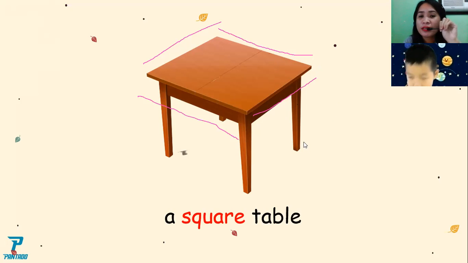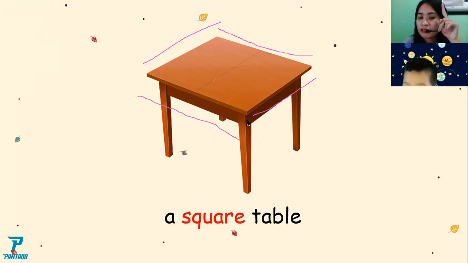Again, how many sides does a square have? How many? 4 sides. Do they have the same sides? Yes or no? Yes, very good. A square has 4 sides with the same size, the same measurement. Nothing is short and nothing is long. They are all the same.